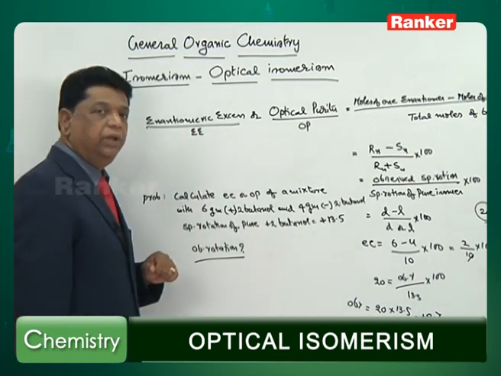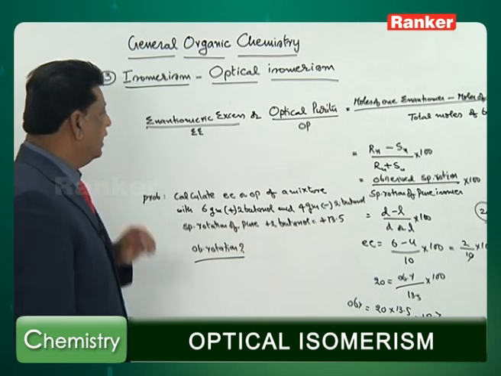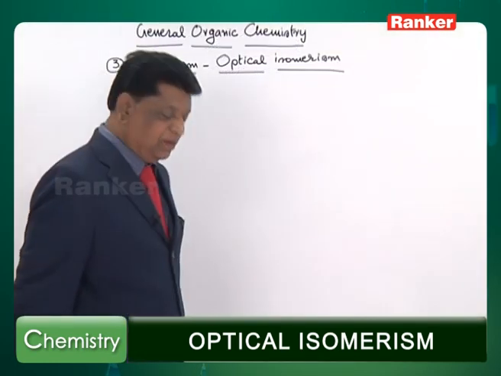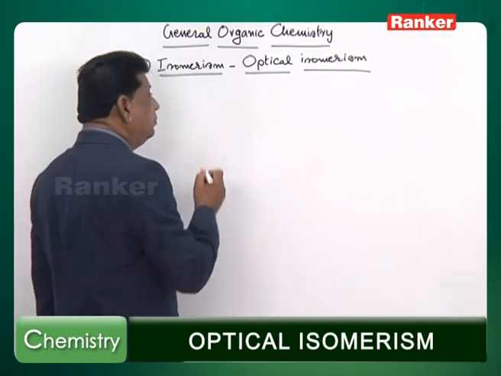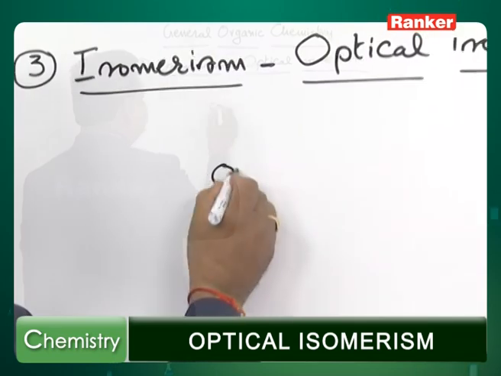This is called what? Optical purity or the enantiomeric excess. So, let us have the next feature. There are some optically active compounds.